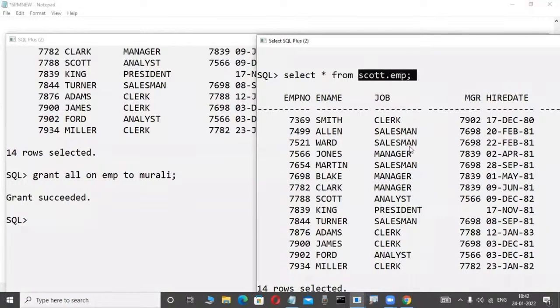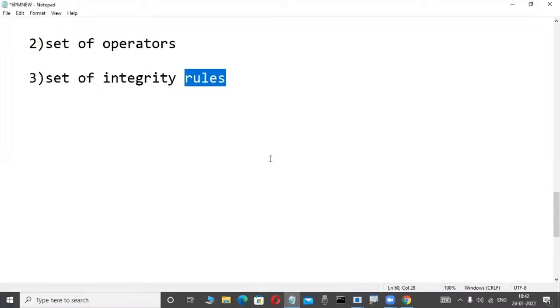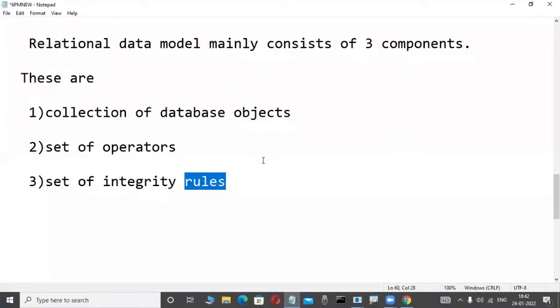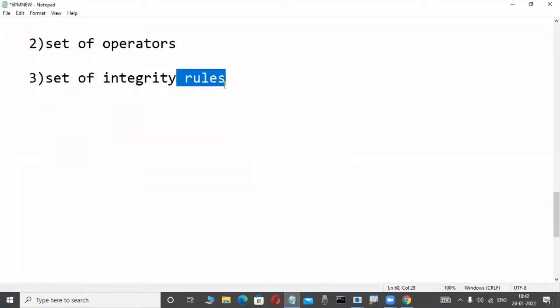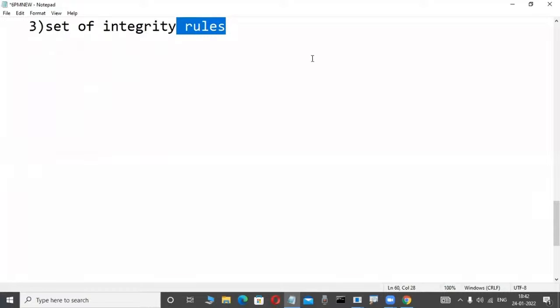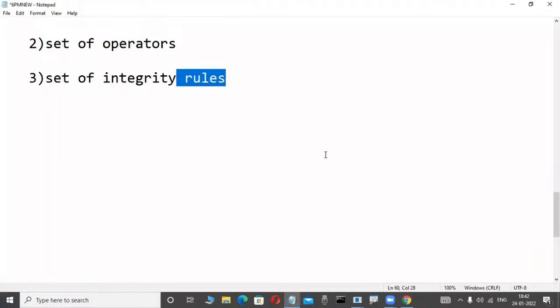Now, understood or not? Always, relational data model products work based on a set of rules only. Understood or not? Yes. Now check it out. Concentrate here. Suppose you are a first-time newcomer. Maybe in future you are learning Oracle or MySQL or DB2, any relational data model product also. Not only these simple rules, very important rules are there in a project-oriented environment. You must be familiar with those rules, it is mandatory.